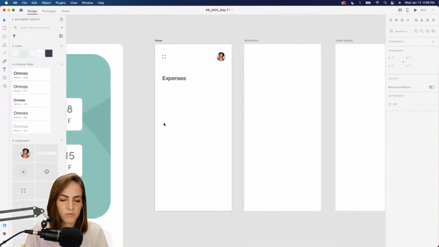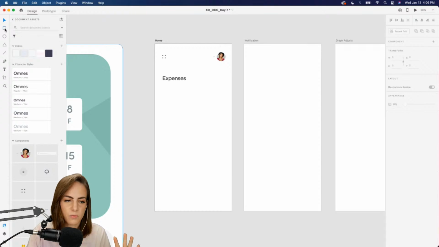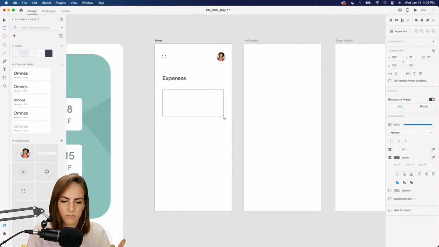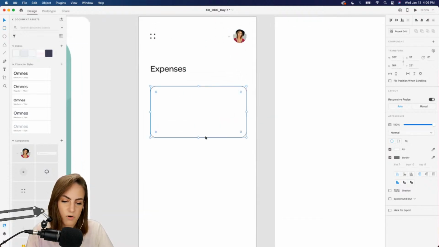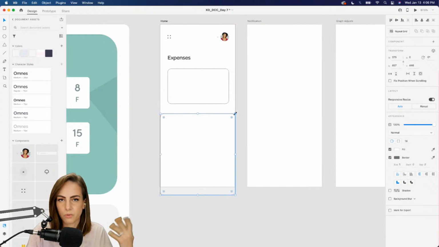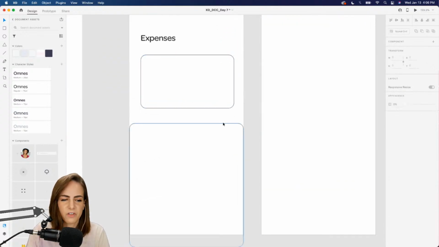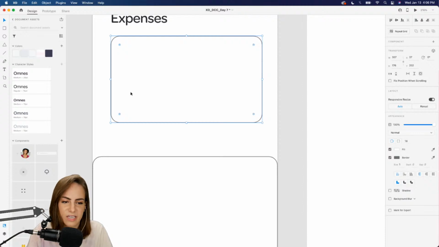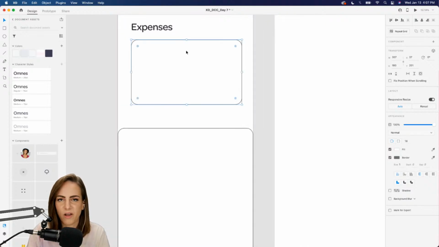Before I get too into the weeds with all of the data, I'm going to do a super bare layout of the different areas. We've got our top menu up here. I want a card right here for the graph, and then down here I want all of the expenses, so we can scroll through those transactions at the bottom. Even if it's just very bare rectangles, I think it's helpful to lay it out before you start making all the lines and icons. It's usually helpful to do that, aka a wireframe.